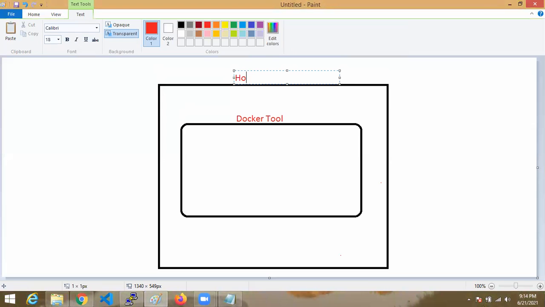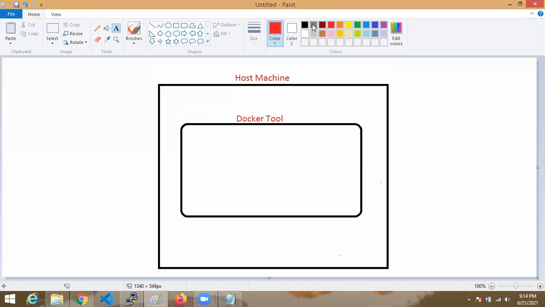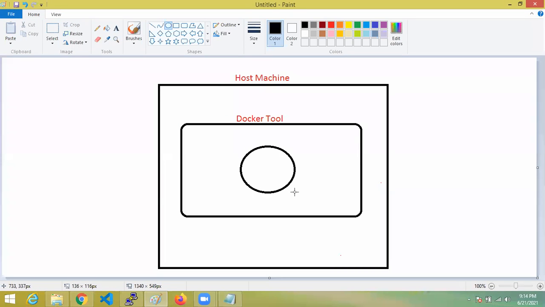Here I have a host machine and the Docker tool, in which I have one container.